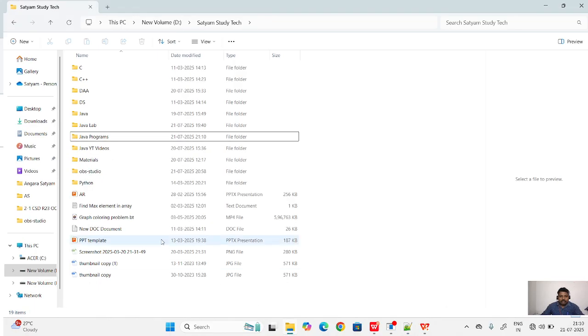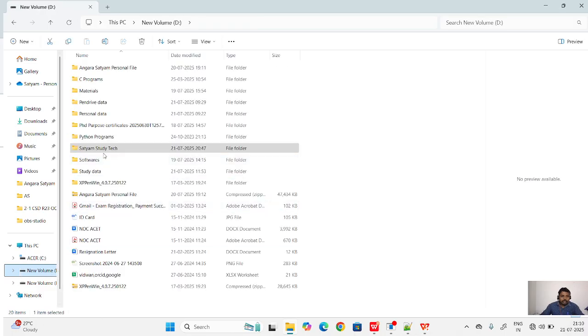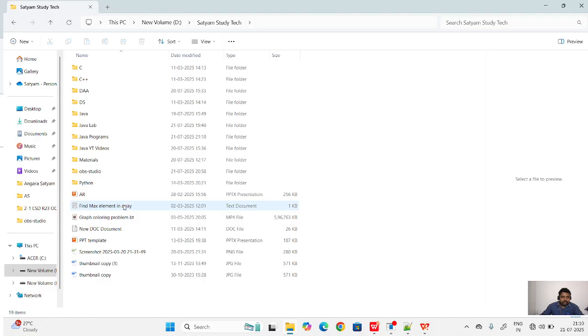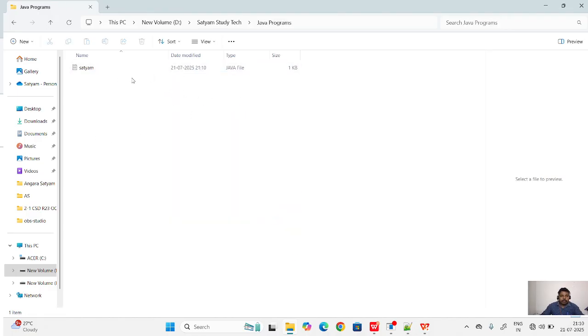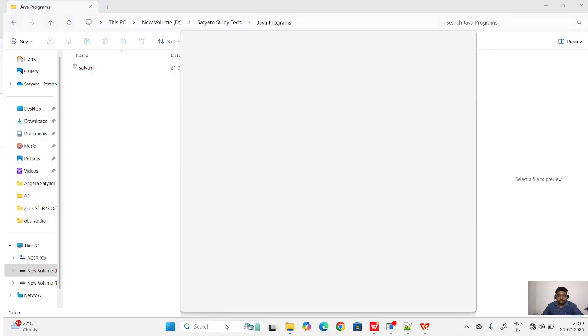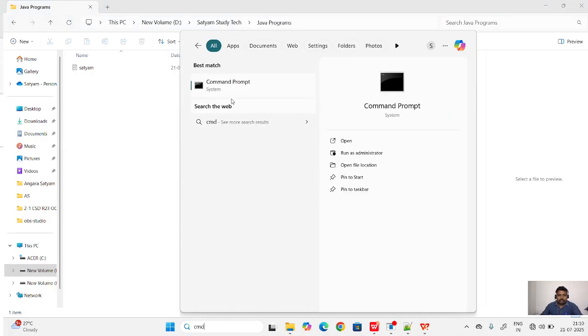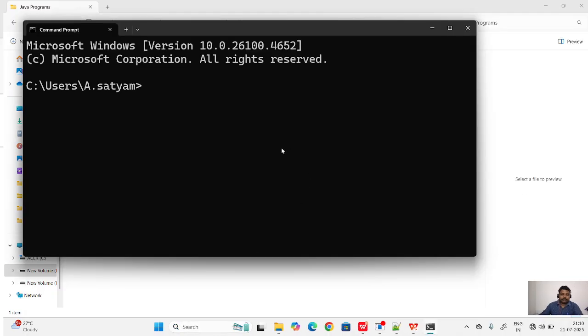Now you can see where it is saved. Here it is Sachin Study Tech, and here it is Java programs. The Java programs folder has only the Java file. So how can you run it? Just open the command prompt, then change the directory: cd space. The file is saved in the Java programs folder.